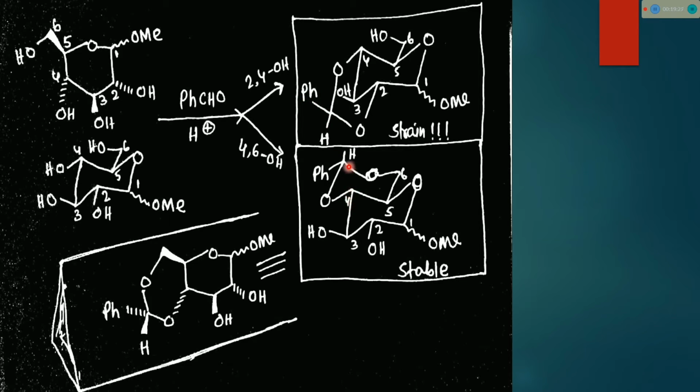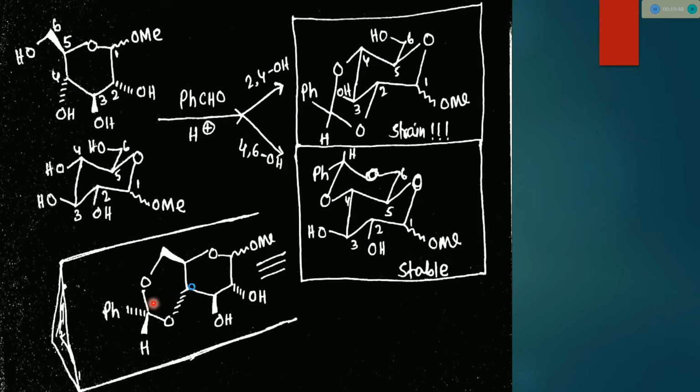But see, in this case, to gain stability, the phenyl ring automatically positions at the equatorial position, not the axial position. That's why the Ph stereochemistry should be below.